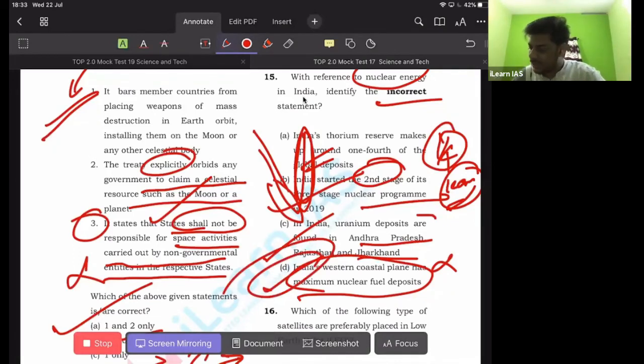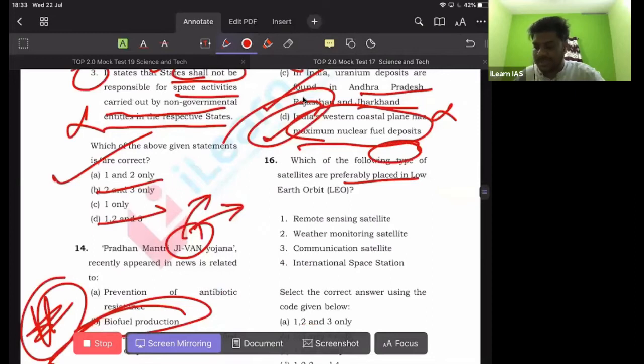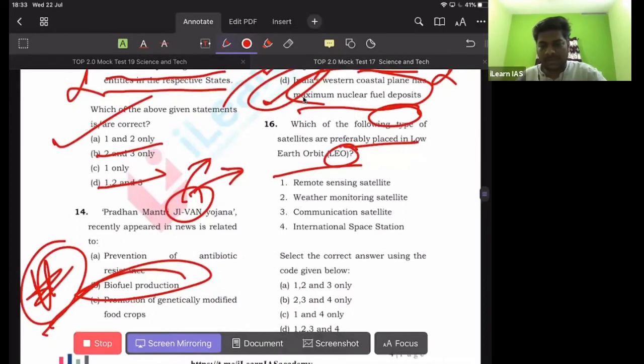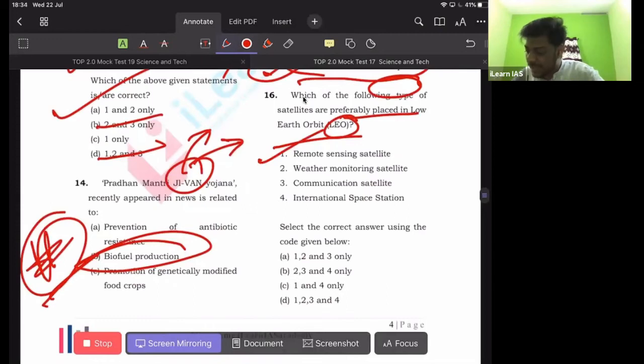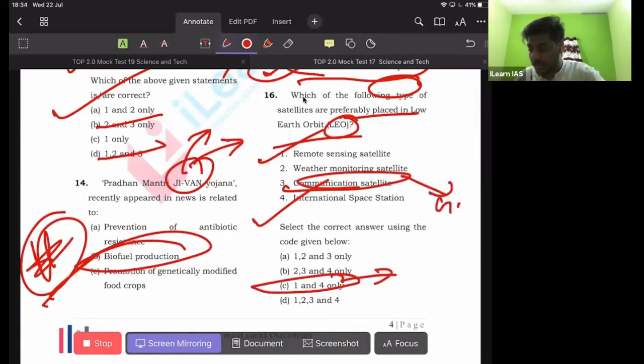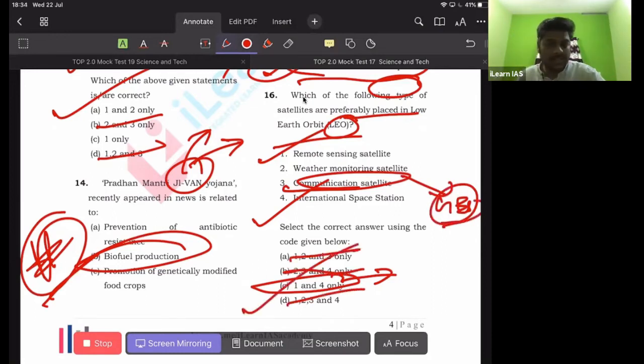Then 16th one, which of the following types of satellites are preferably placed in low Earth orbit? Remember I have told you to study different kinds of satellite orbits so that you can get these kinds of questions correct. Low Earth orbit satellites provide clearer images, less latency, more clarity about the data being fetched by them. So going with that logic, remote sensing satellites and the International Space Station are the two entities which will be in low Earth orbit. Communication satellites are normally in geostationary orbits. So 3 can be eliminated, then you'll get the answer as C.